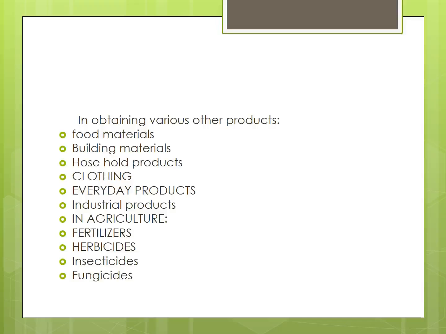Next, herbicides. These chemical compounds are used for killing weeds. Weeds grow together with the crops.